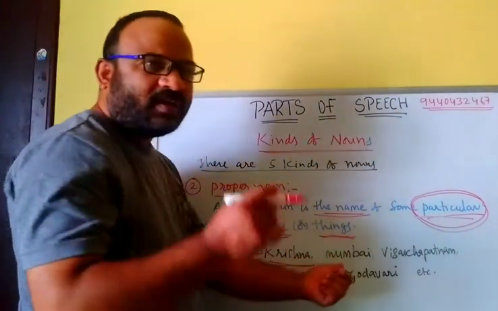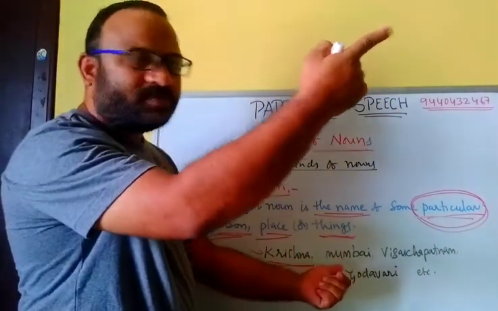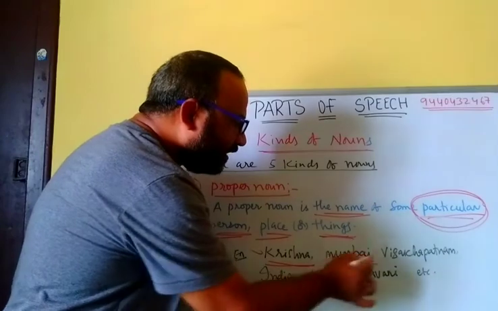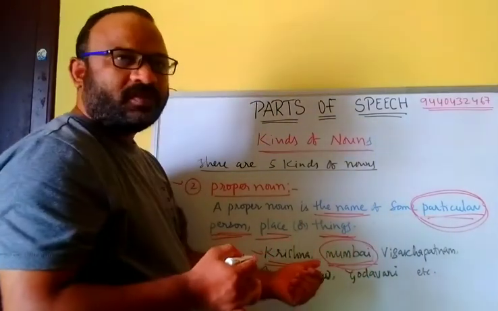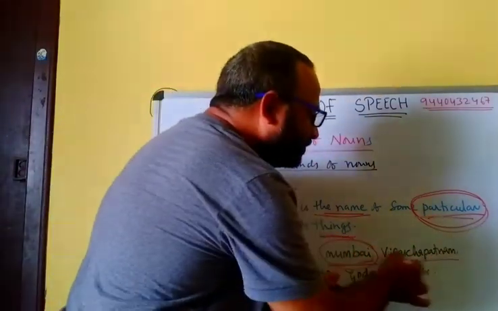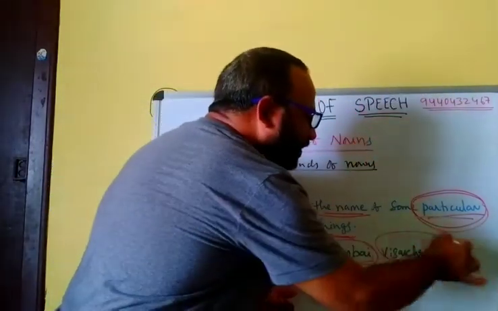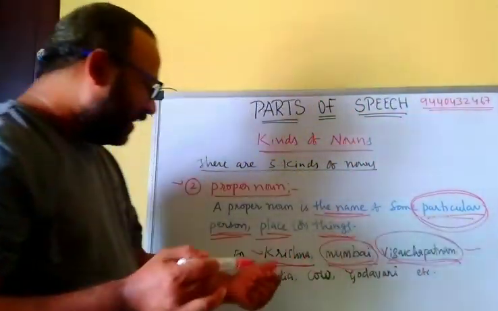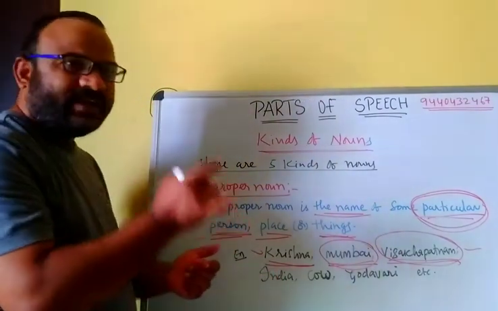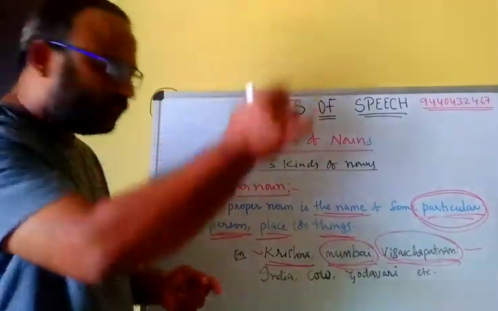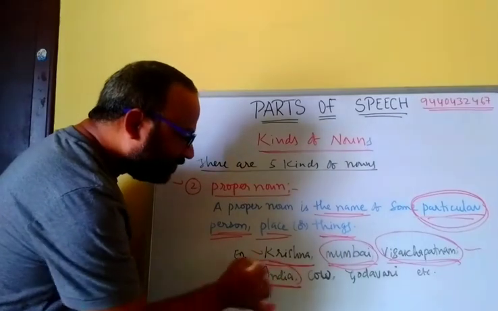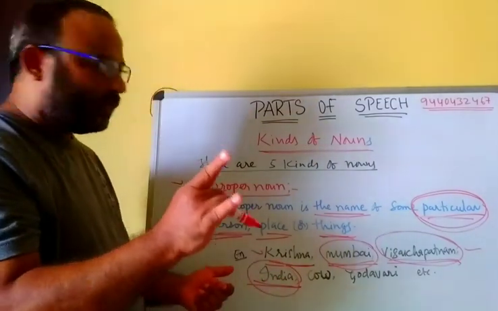City is already a common noun, but the city name Mumbai is a proper noun. Also Visakhapatnam, city is a common noun, Visakhapatnam is a proper noun. And country is a common noun, the particular name India is a proper noun.